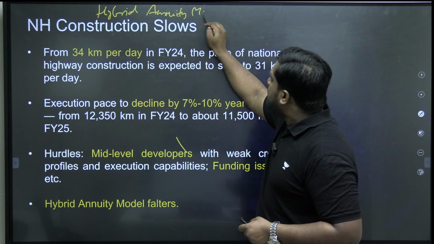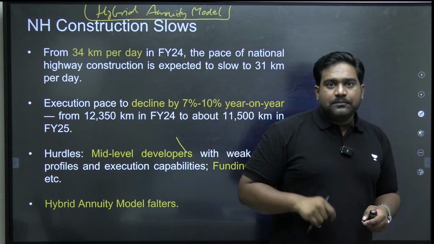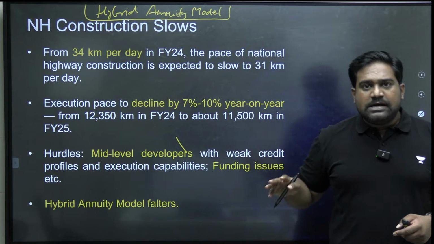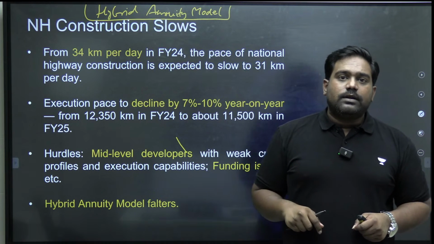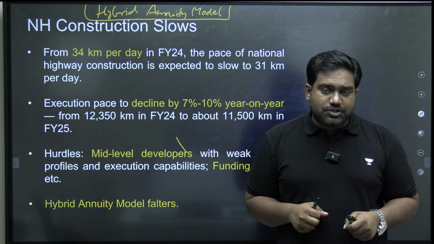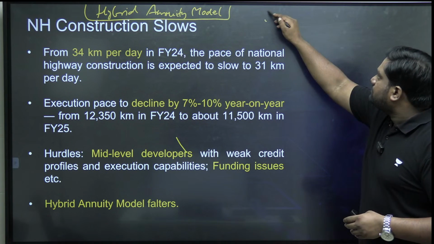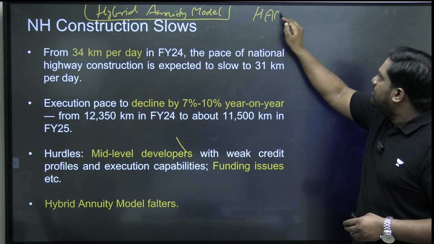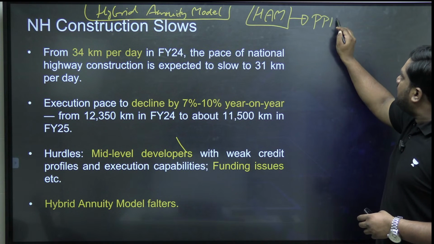The hybrid annuity model. I'll explain what it is. Don't worry, I'll come to it. Recently, the government of India approved a new infrastructure model for road construction, right, and in general for infrastructure projects. This model is called hybrid annuity model, HAM, the HAM model. It is a type of public-private partnership.